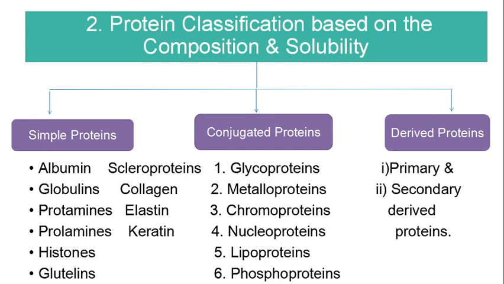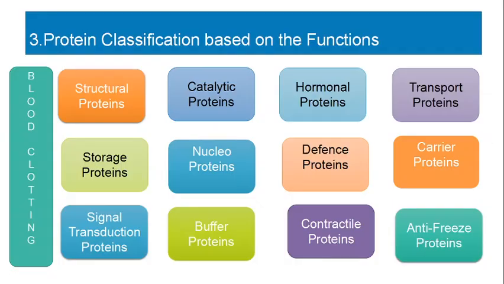The denatured and coagulated proteins are more easily digested. Except the dipeptides and amino acids, all these hydrolytic products of derived proteins will give a positive test with Biuret reagent. So this is the second way of classifying proteins, based on composition and solubility, as simple protein, conjugated protein and derived proteins. Next, the third method to classify proteins is based on their functions.